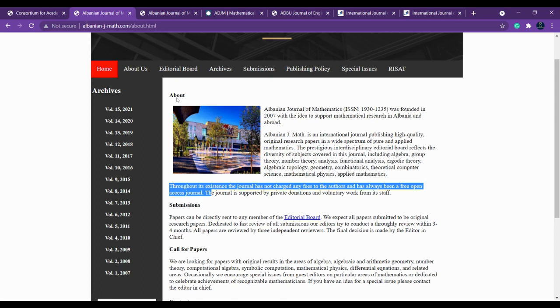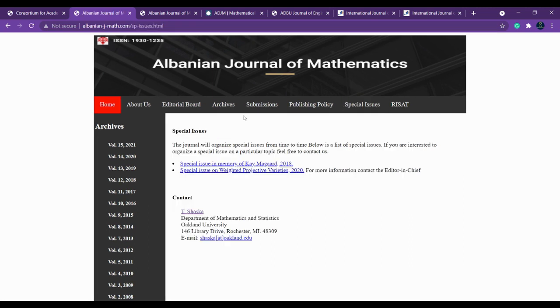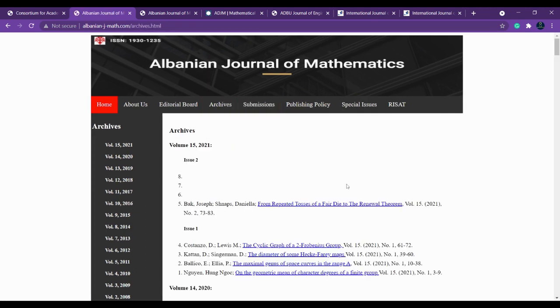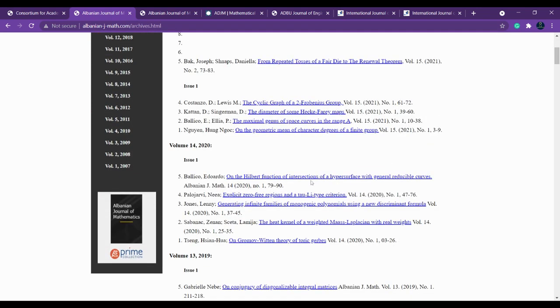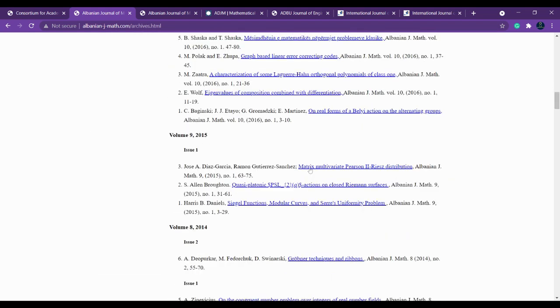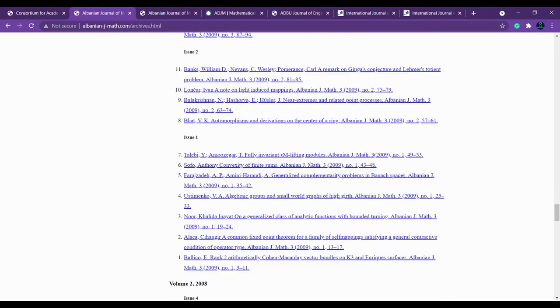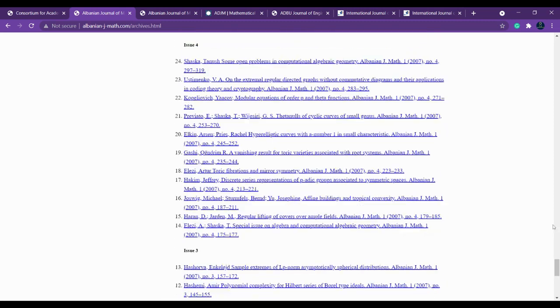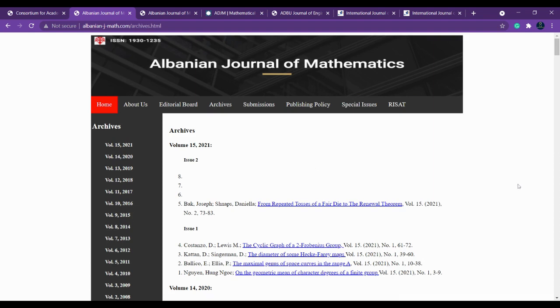Another thing you should always check is the recent issue. Go to the archives, and you can find the recent issue. Click on it, download any one paper and read it completely: what is the style of the papers they're accepting, and what topics you can include. You're not copying anything from here, you're just getting some idea. You should read at least 2 to 3 papers so that you get a good idea.